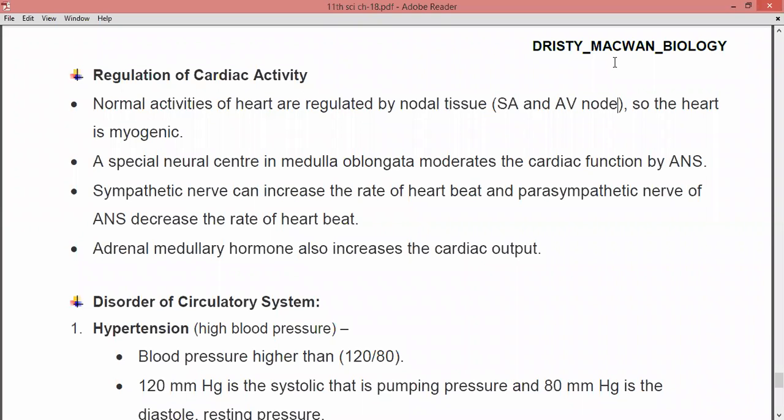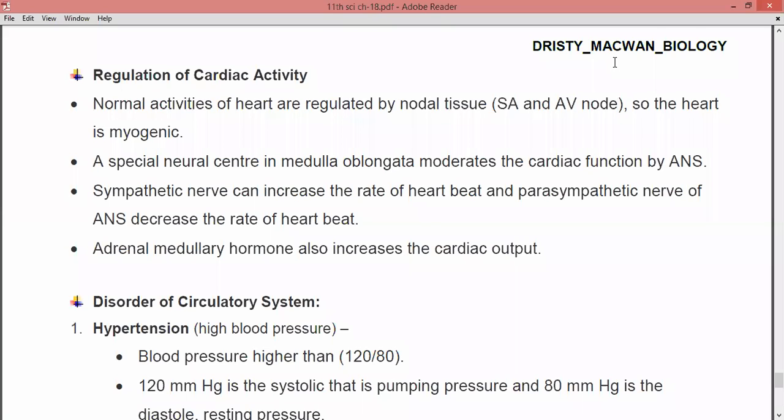Today we are going to see 11th science biology and we are going to resume chapter 18, that is body fluids and regulation. We have already covered most of the topics of this chapter, and today we are going to see the last topic, and that is regulation of cardiac activity and the disorders of the circulatory system. So let's start with today's lecture. First we will see about the regulation of cardiac activity.